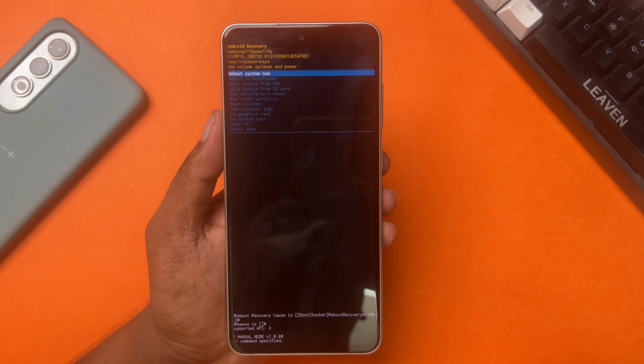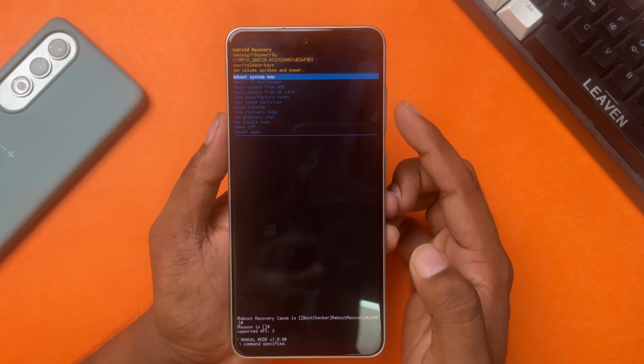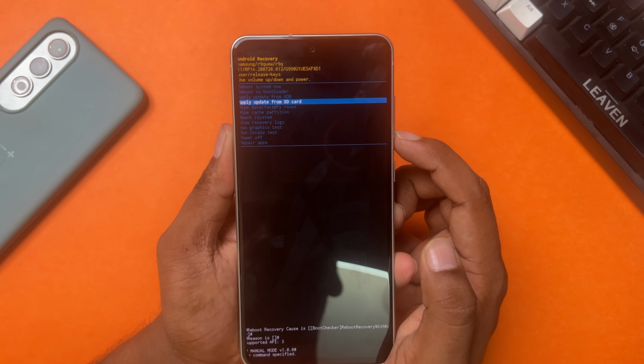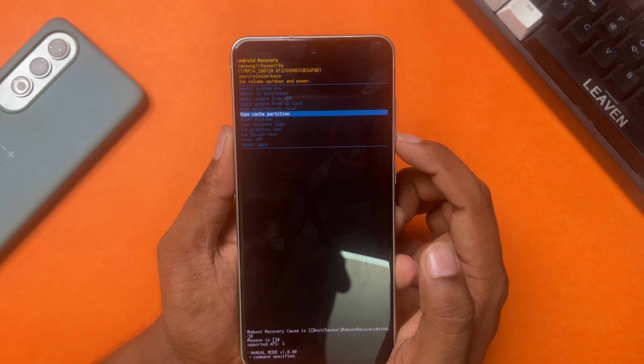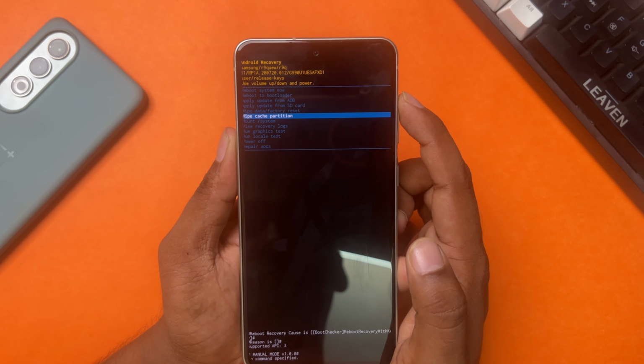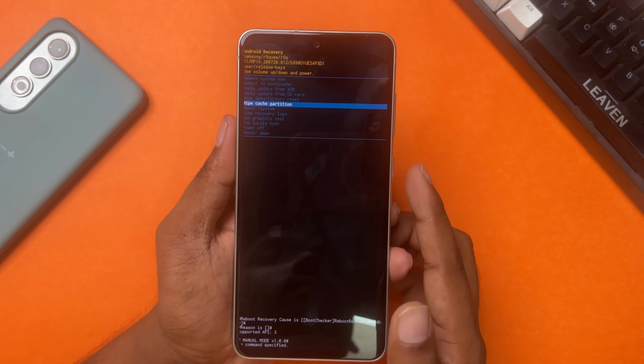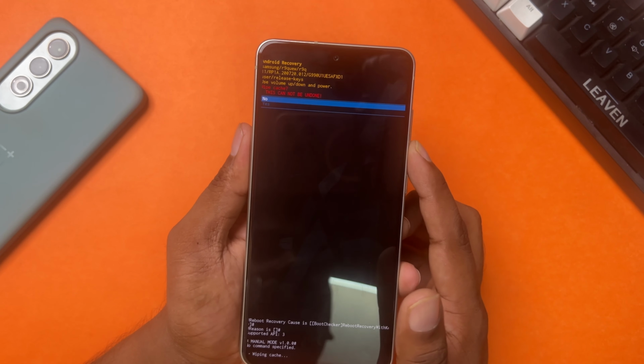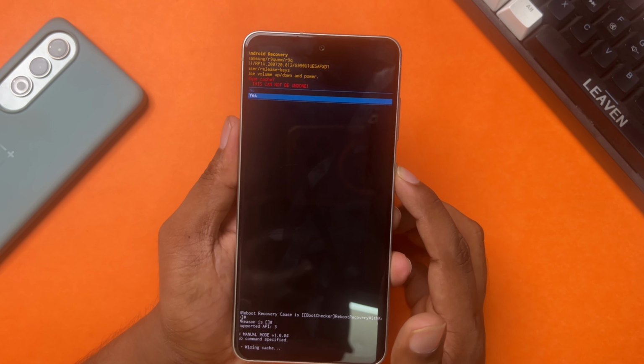Use the volume buttons to scroll up and down. Tap the power button to confirm selections. So, scroll down to find the wipe cache partition option. Then, select it by pressing the power button. Choose Yes and confirm by tapping the power button.